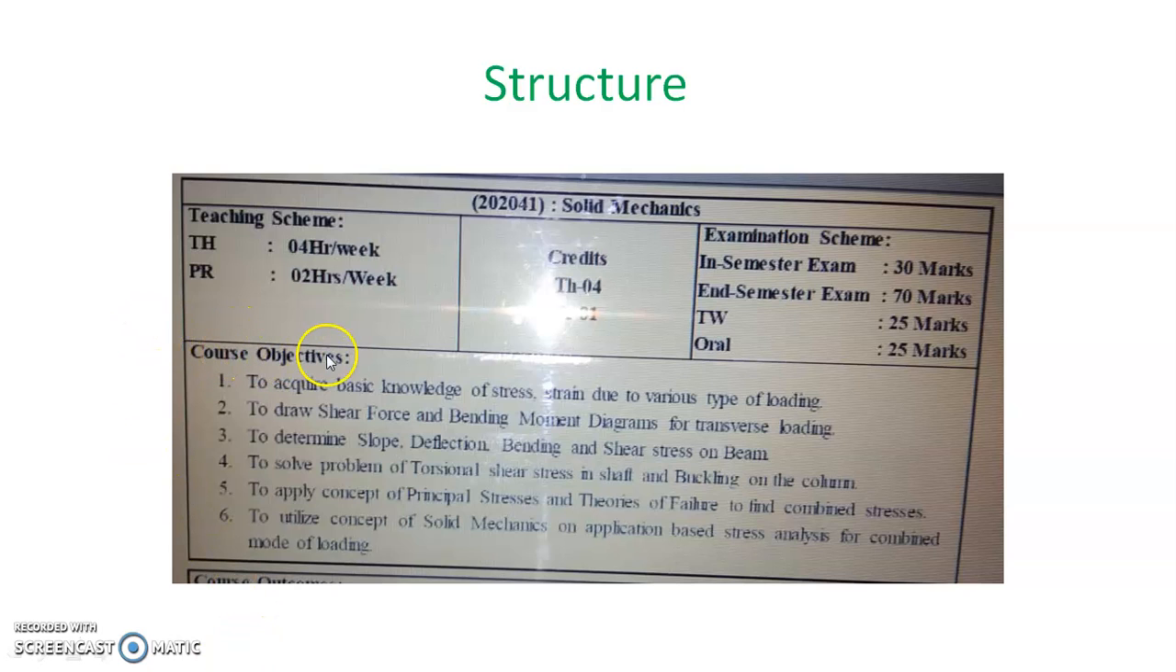Course objectives are to get the knowledge of stress and strain, shear force and bending moment diagram, slope, deflection, bending stress and shear stress, then torsional shear stress and buckling of column, principal stresses and theories of failure, and lastly the application based problem. Those are based on the combined loading.